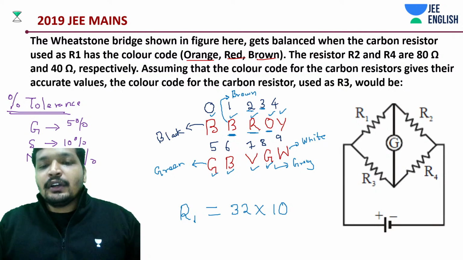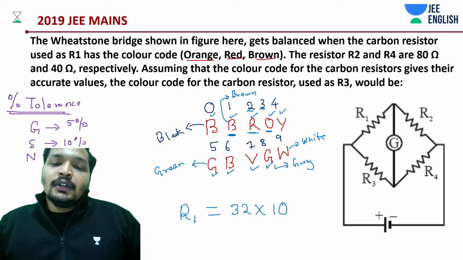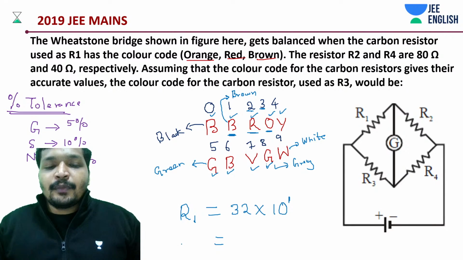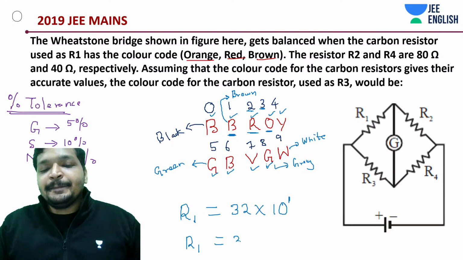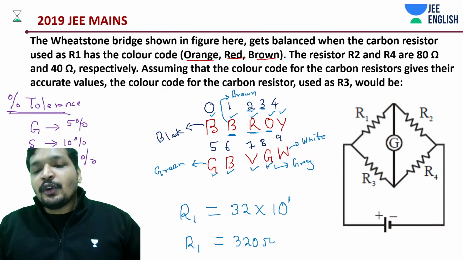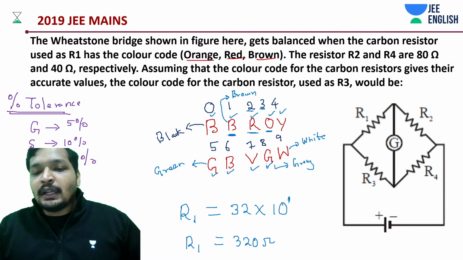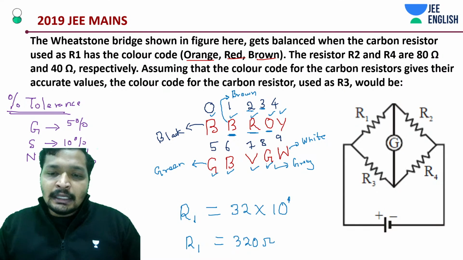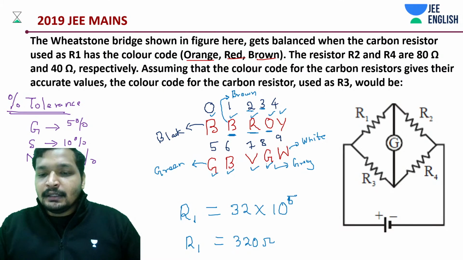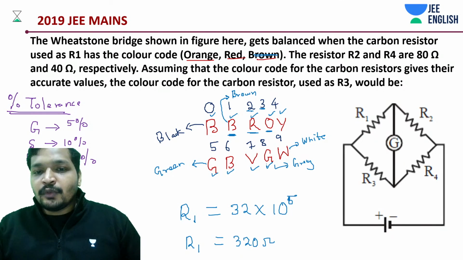Okay, this is where I got a little confused. I was thinking 160.5, then what are we supposed to do? Maybe we would have to round it off. So your answer should be 320 ohms. If this was, let's say, green, it should be 5, if the last one instead of brown was green.